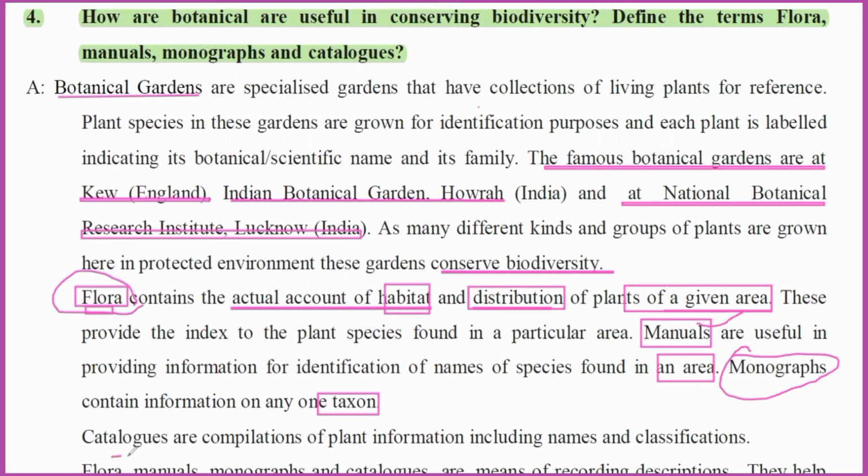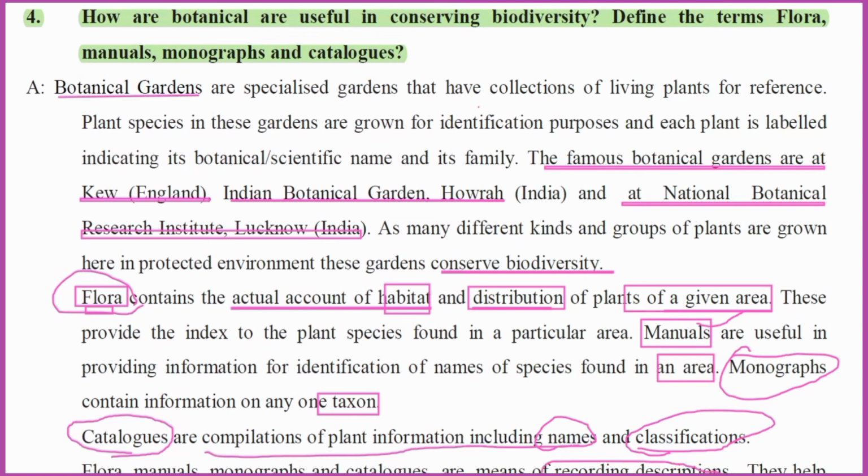Next, another important one, catalog. It consists of some more plant information, including names and classification. Flora, manuals, monographs, and catalogs are means of recording descriptions.